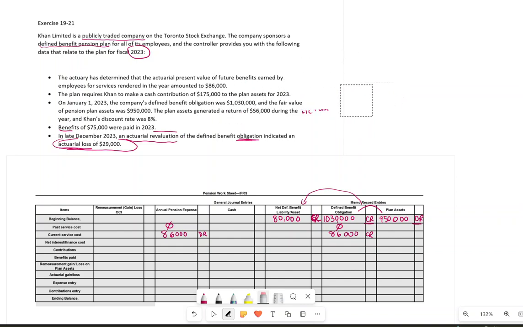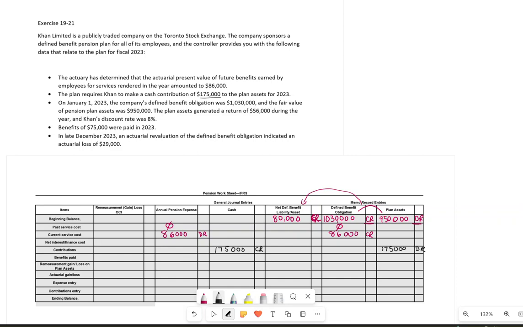Going further, we already dealt with the beginning and endings. Now we're making a contribution. So the contribution to the plan was 175,000 that is given to us. I'm just going to make it here, 175,000, and that is a contribution, that's a plus, and it's coming out of my cash account, and that is my 175,000 credit.